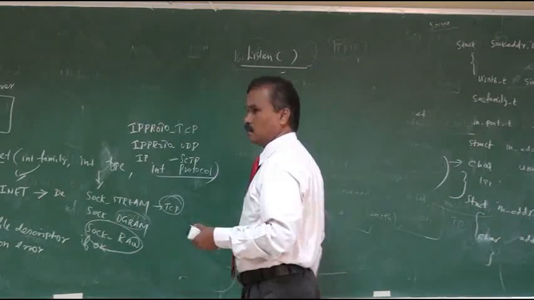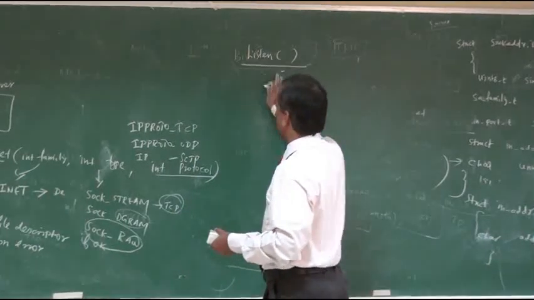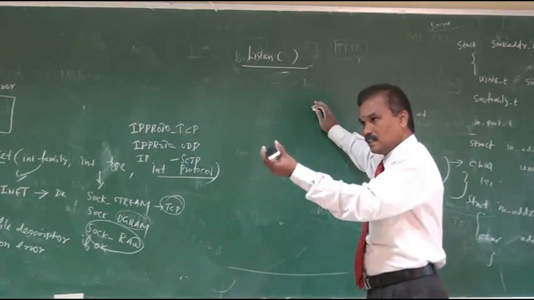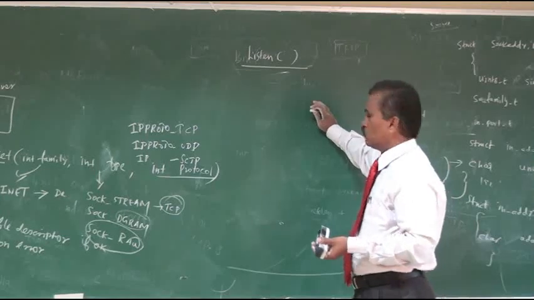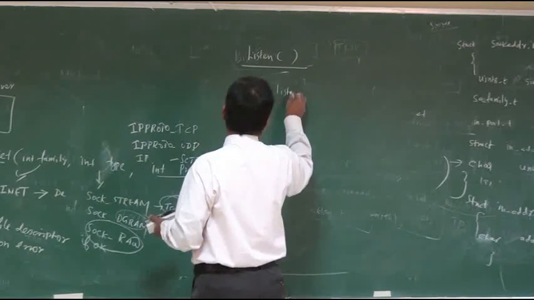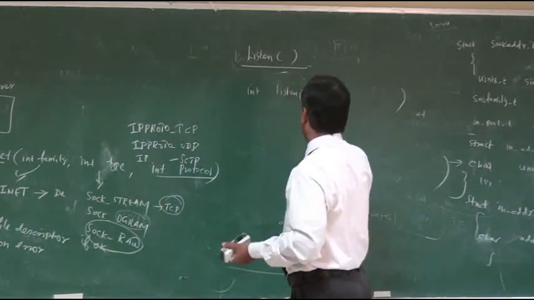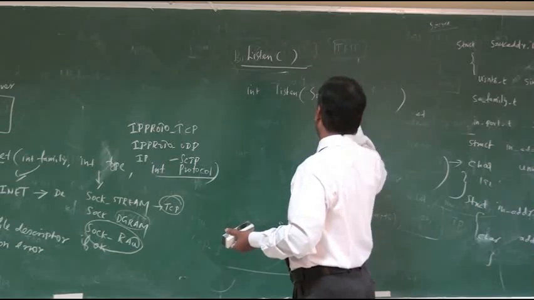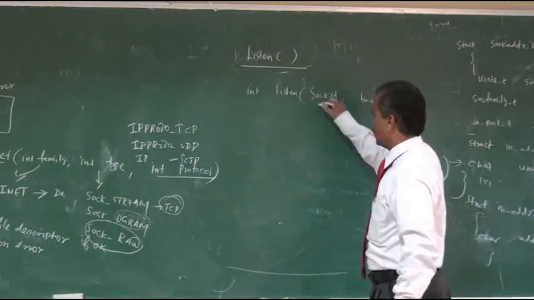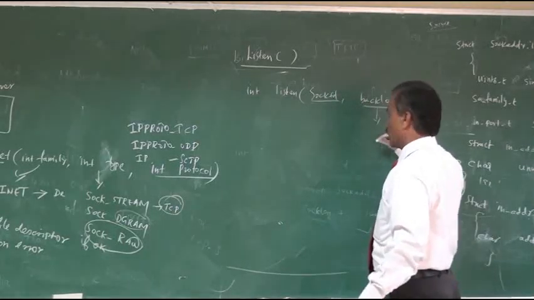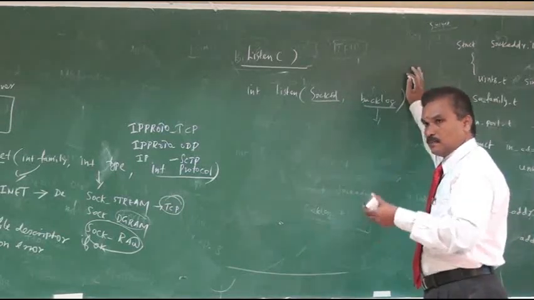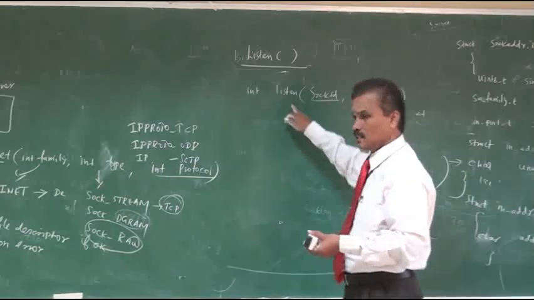So the next one is called the listen function. This function is used by the server machine. Using this function, the server listens for incoming requests from the client. The syntax for the listen function is: integer listen, socket file descriptor comma backlog argument. Backlog means how many client requests can be supported by this socket. So that is the listen function.